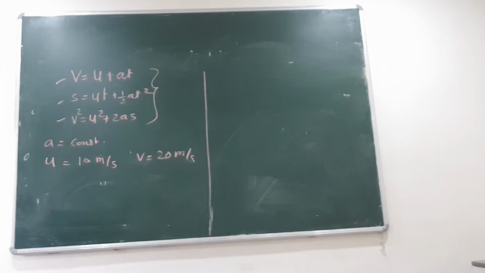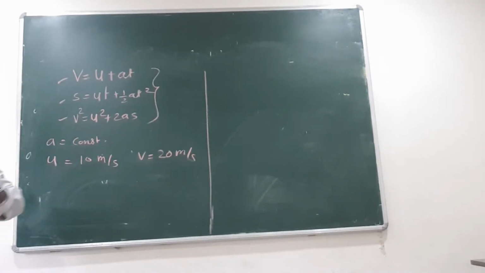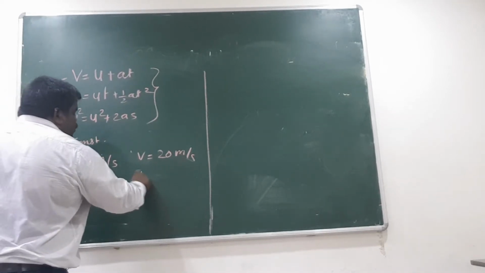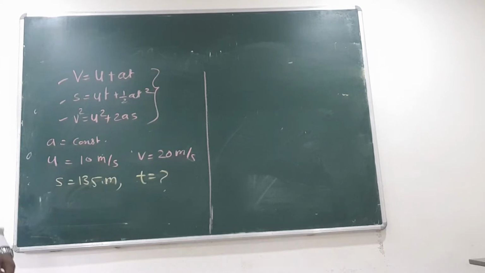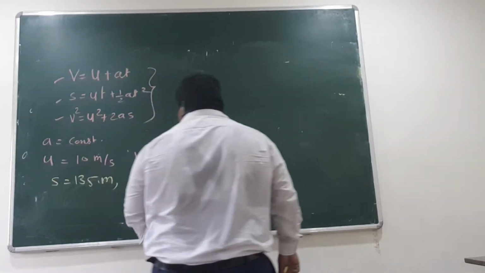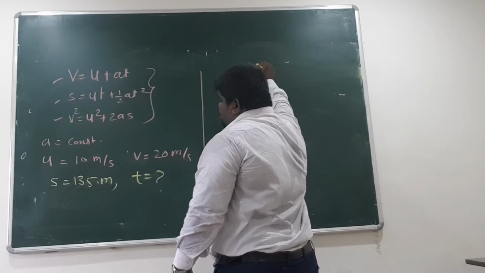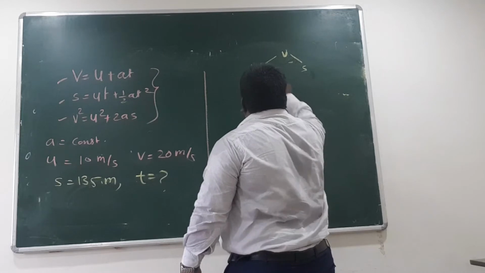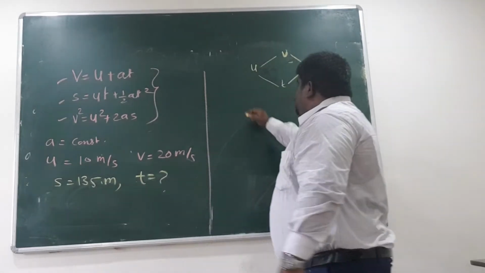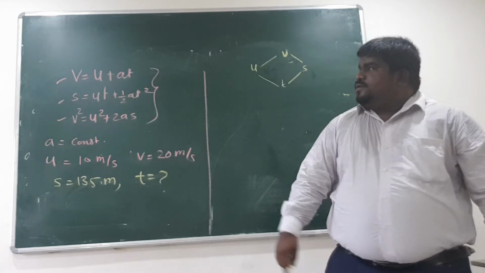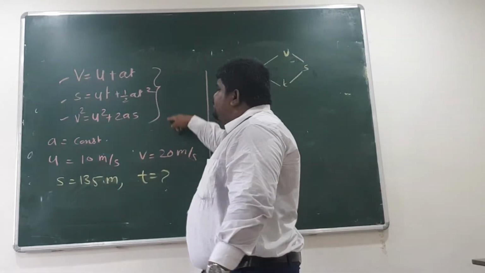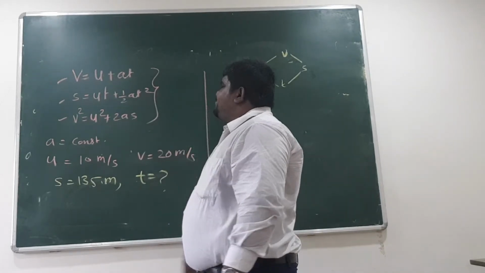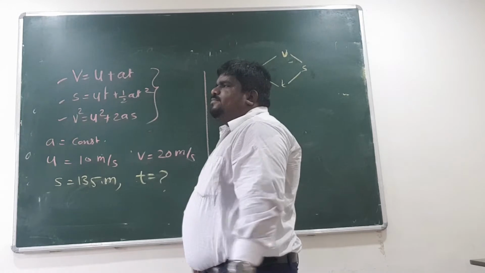What next they are saying? While doing so, it covers a distance of 135 meters. So you have to calculate the time taken by the particle to do so. So here one thing is sure, u, v, s and t. We need a relation which connects u, v, s and t. So observe and tell me which is the relation. Do we have a direct relation?